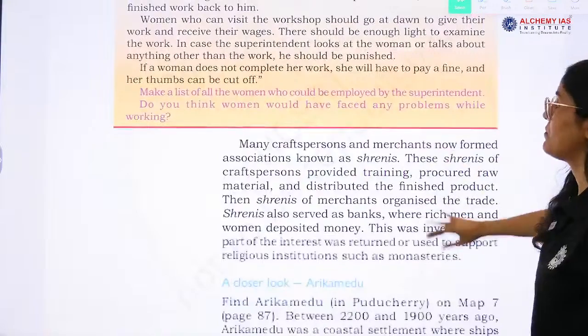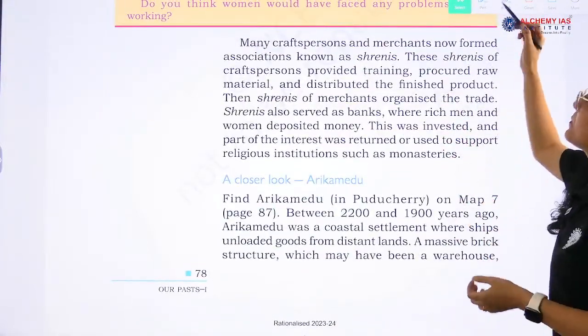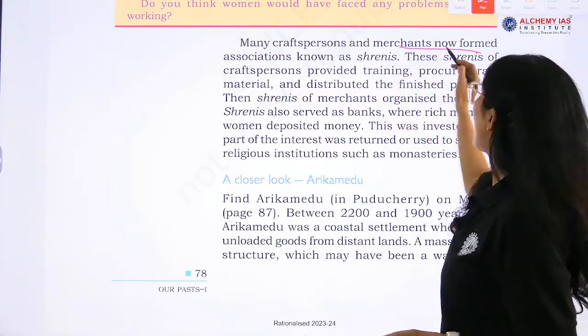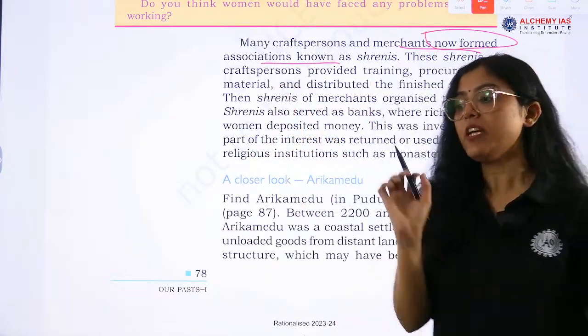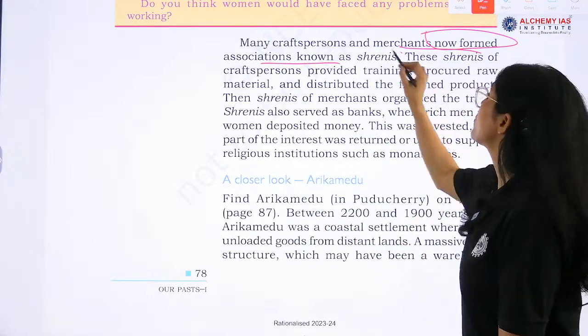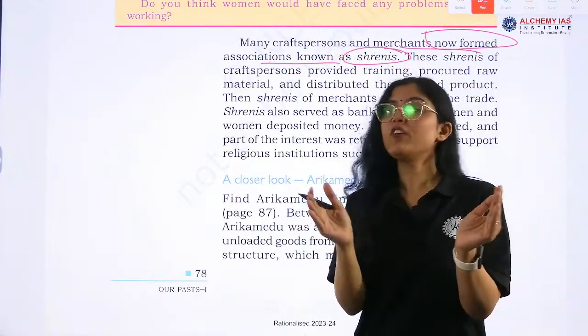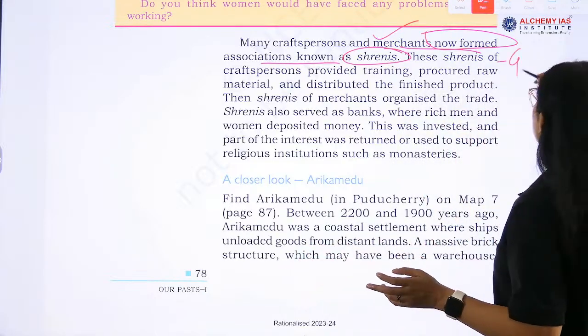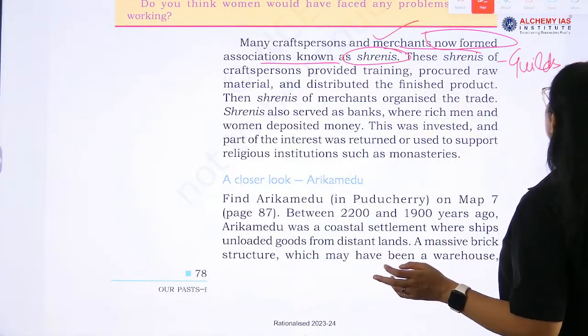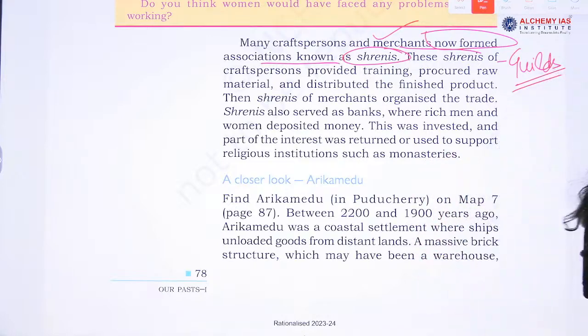Okay, now many craftspersons and merchants formed associations known as Shreni. So Shreni is a term which was what? An association of craftspersons and merchants, right? So Shrenis are also known as guilds, okay? Association.